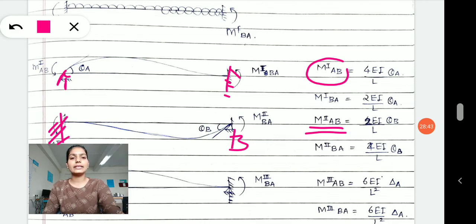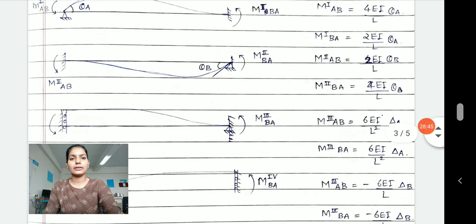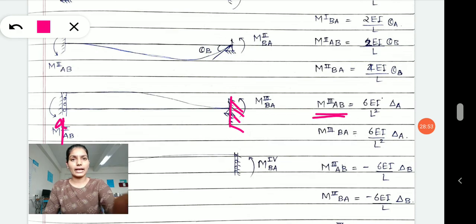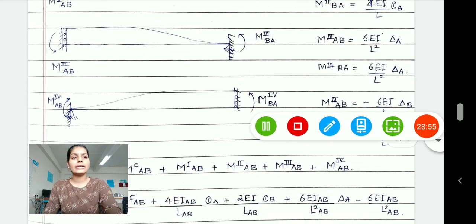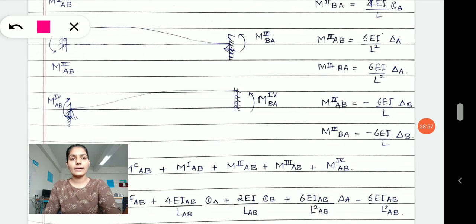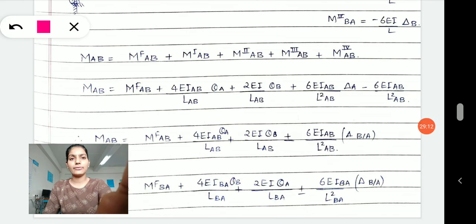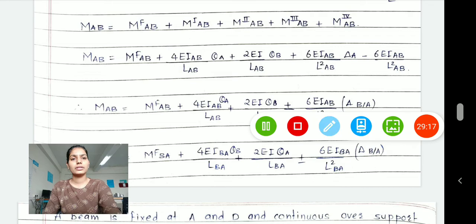Whereas when we release at B for translation and fix at A, that will give moment 3. And then lastly, releasing at B while fixing at A will develop a certain moment, and those moments will be M4 AB, and adding up all those moments for AB and secondly for BA.